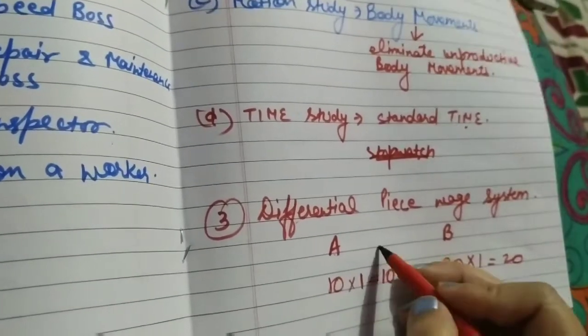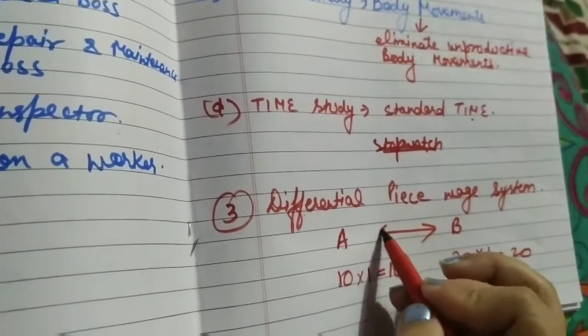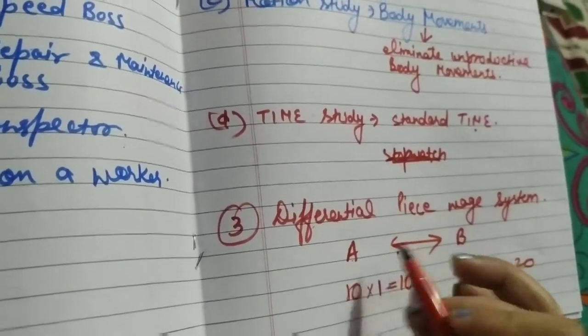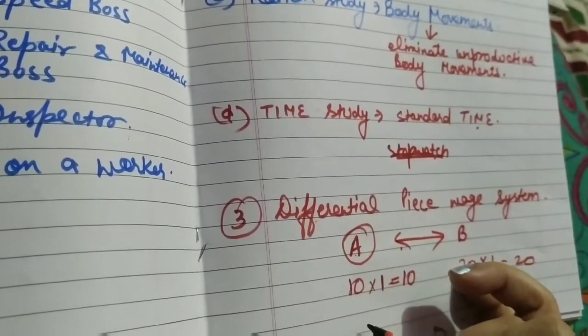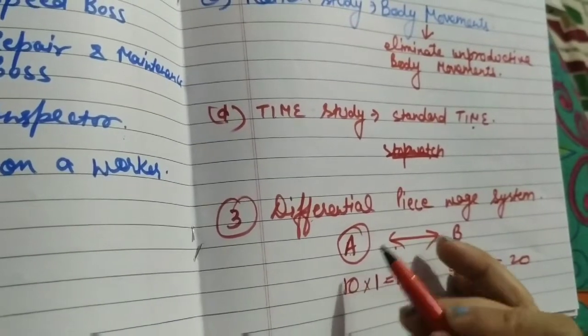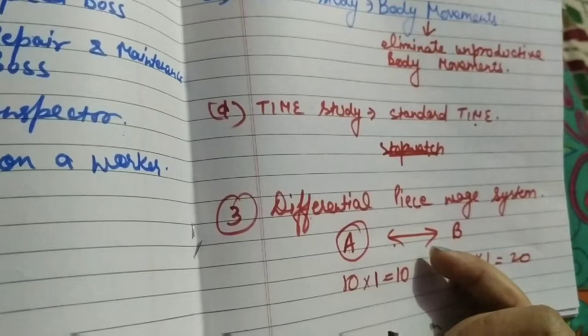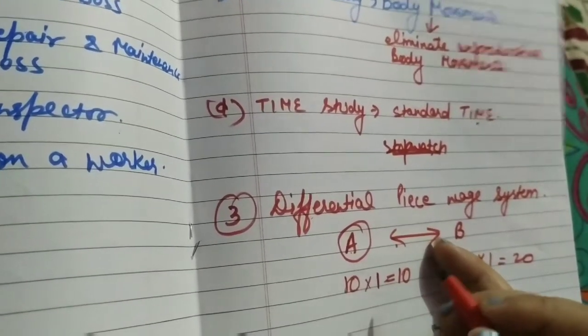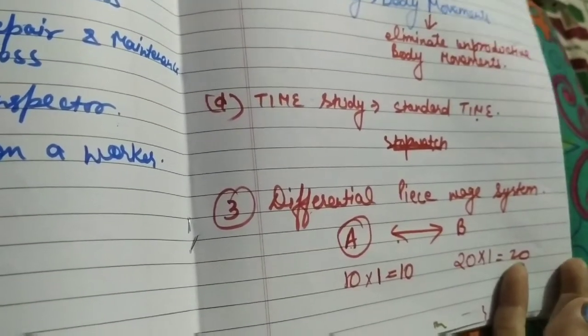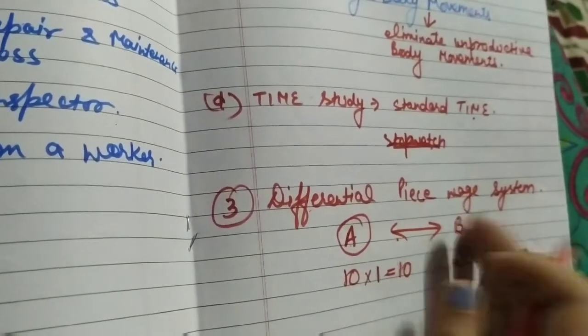So what will happen by this? By this, that worker will be self motivated, and by this we can also eliminate the inefficient workers, and we can find out which worker is efficient and which worker is inefficient. Is it clear?